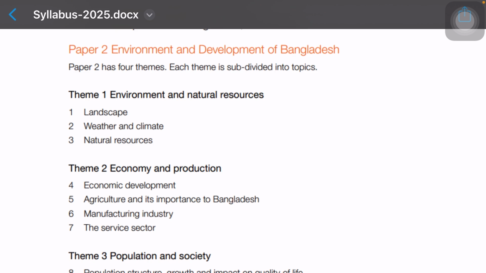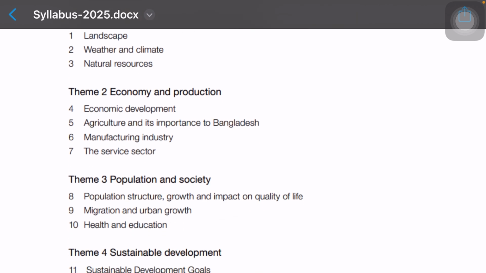Theme 2 is about economy and production. It has 4 different topics: 4, 5, 6, and 7. Economic development, agriculture and its importance to Bangladesh, manufacturing industry, and the service sector.